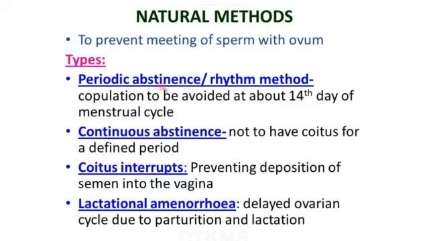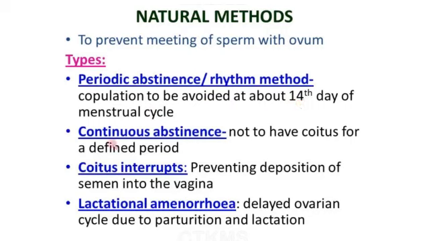This periodic abstinence or rhythm method is followed at about the 14th day of the menstrual cycle. Usually ovulation occurs at about the 14th day of the menstrual cycle, so this day should be taken into account. Based on that, periodic abstinence has to be done, that is, coitus is to be avoided during this time. Copulation is to be avoided during the 14th day of the menstrual cycle, because, as I have already told you, in the menstrual cycle ovulation occurs. So that is the ovulatory phase.